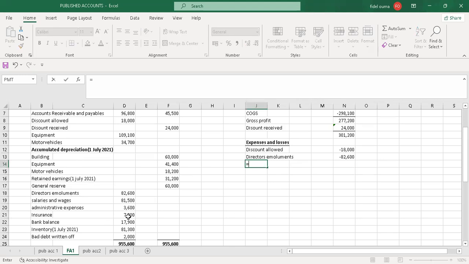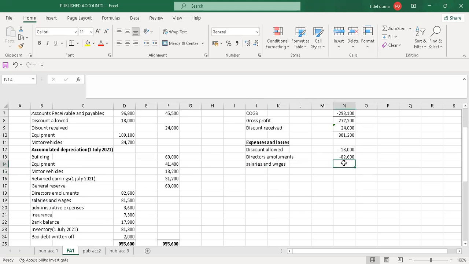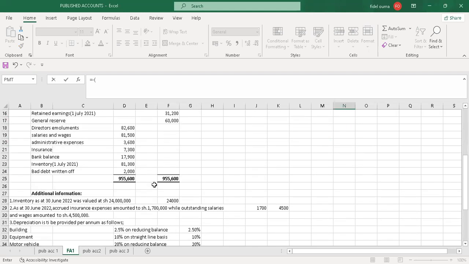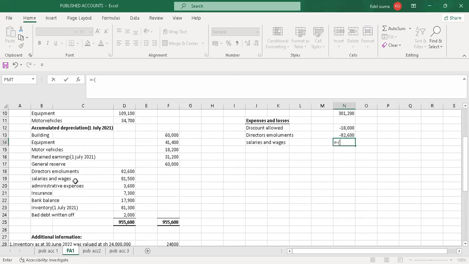Yeah. The next expense is salaries and wages. And on salaries and wages, there was an adjustment. So I'll put a bracket. So I'll pick the salary and wages, which is on the trial balance.